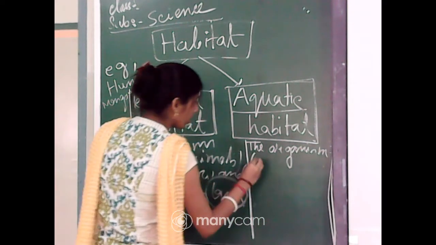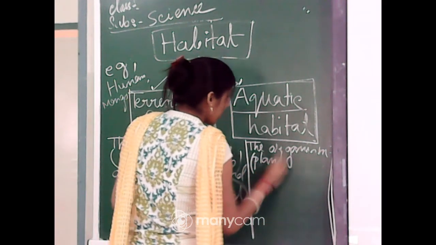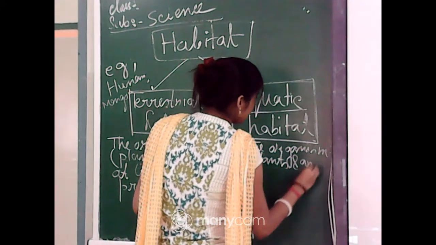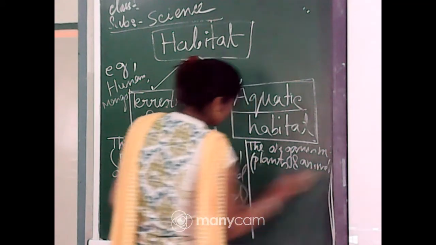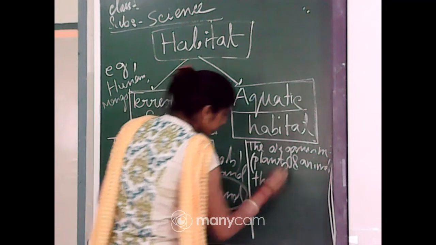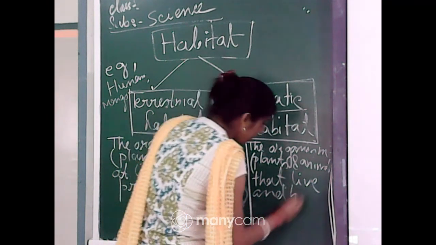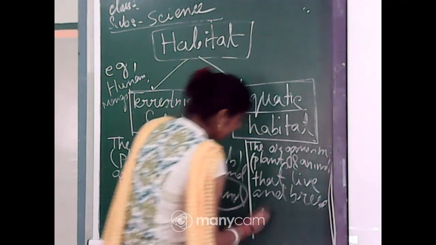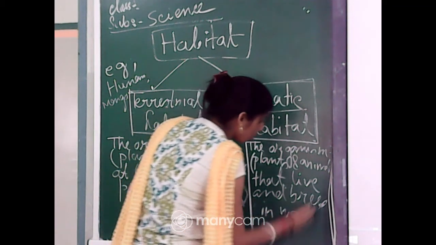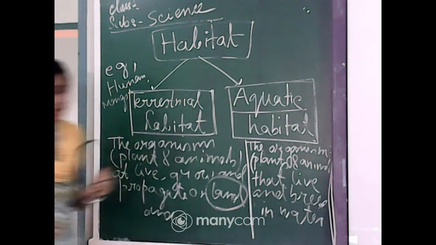The organisms, plants and animals, that live and breed in water are called aquatic organisms.